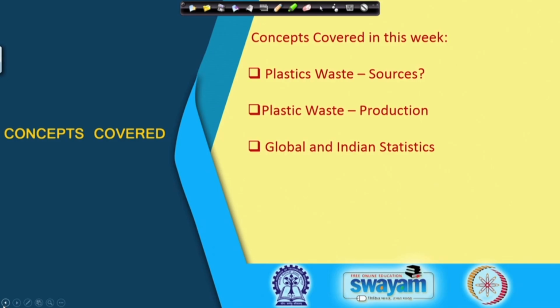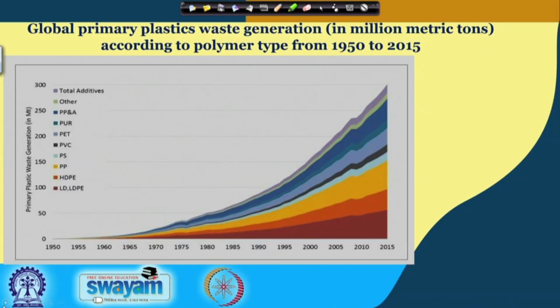And with this video, we'll cover our second week of the material, which, if you remember, was focused on plastic waste sources: what are the different sources of plastic waste, what is the production or generation data, how much plastic waste is actually generated, and looking at the global picture as well as the Indian picture. We saw some of the global picture already, so we'll see some more, and then we'll talk about the Indian statistics, the Indian data of plastic waste production.